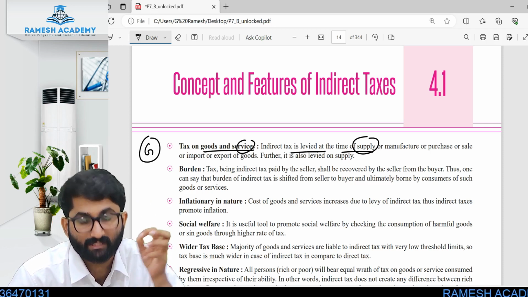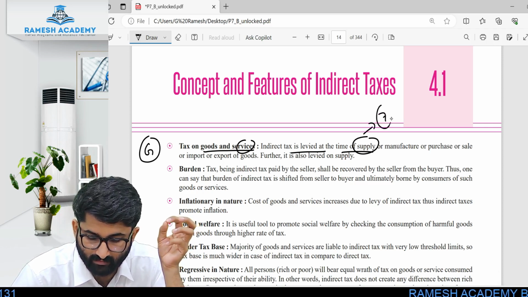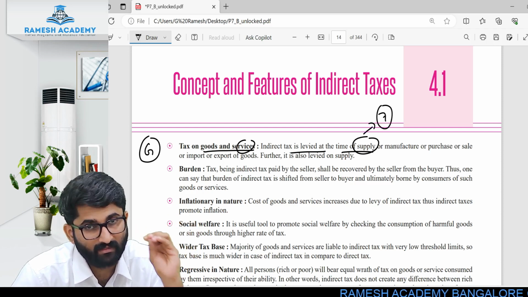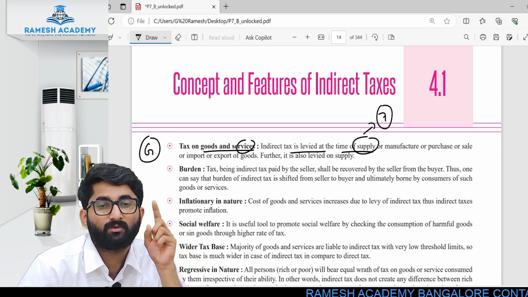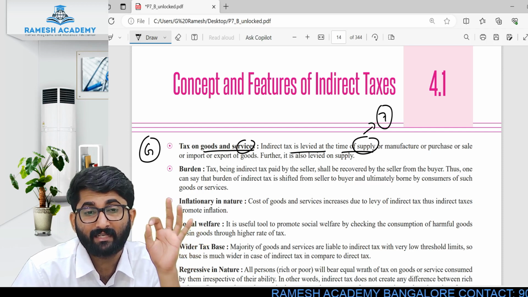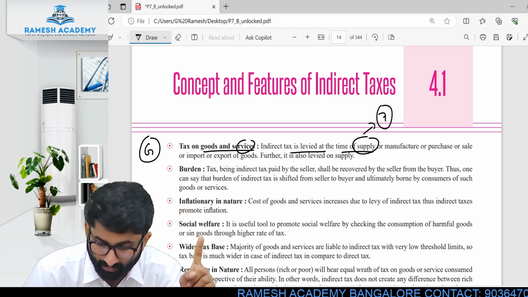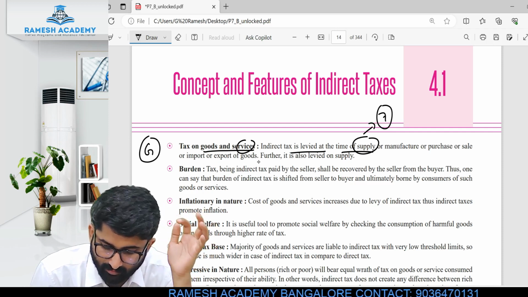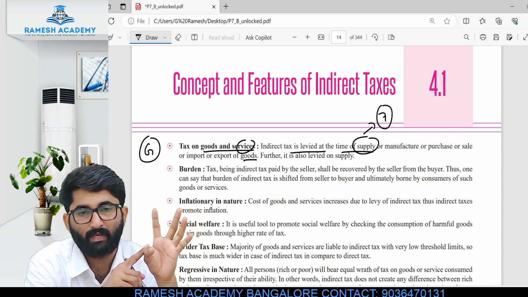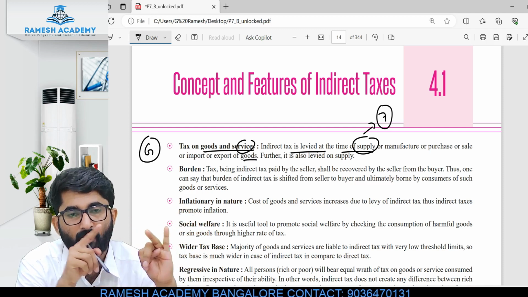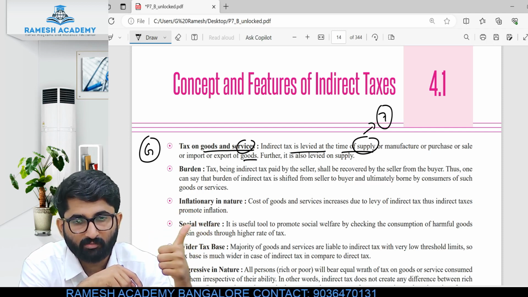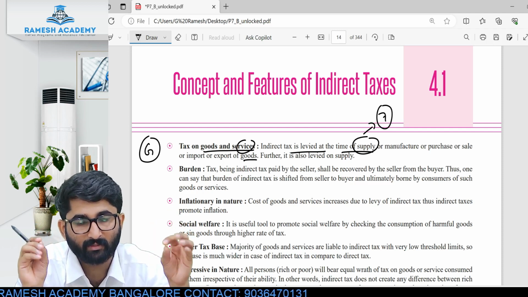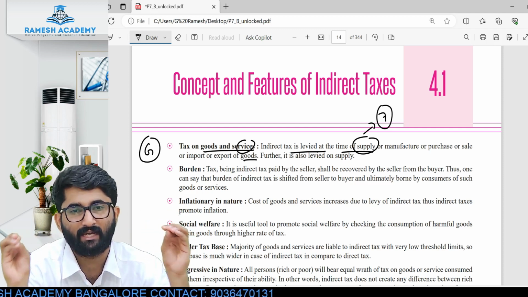There is a separate section, number 7, for this supply. We will discuss that section number 7 in detail. So the indirect tax is on supply, manufacture, purchase, sale, import or export of goods or services. If there is any tax on these, that is indirect tax.